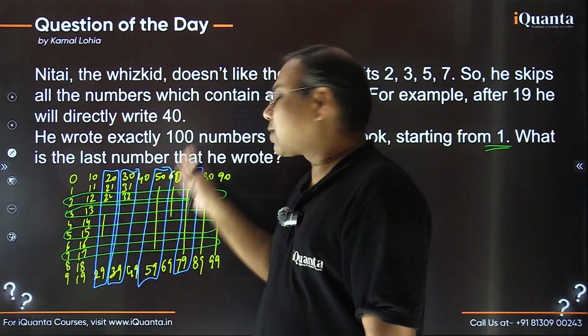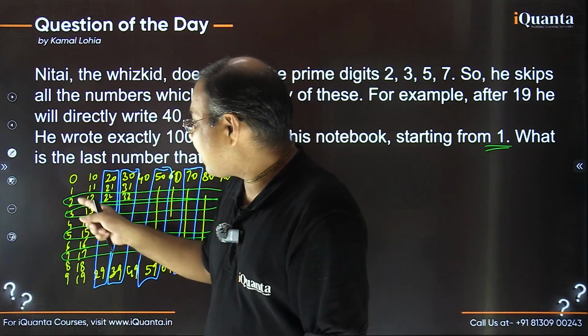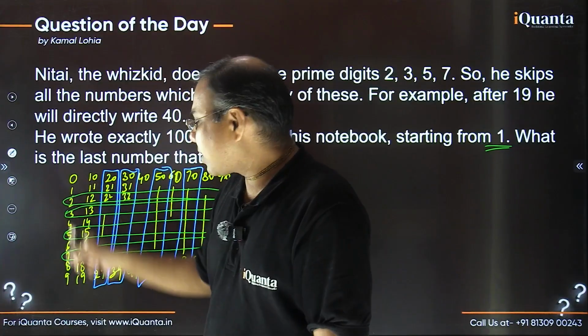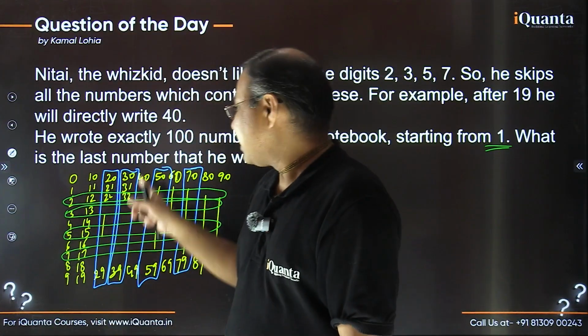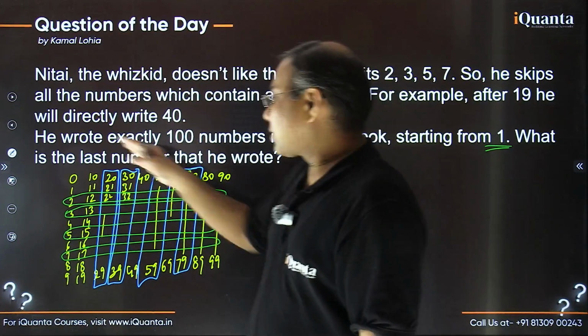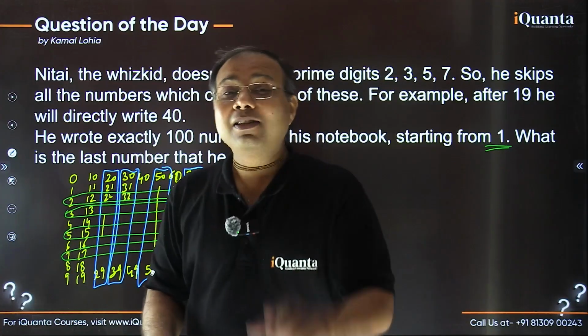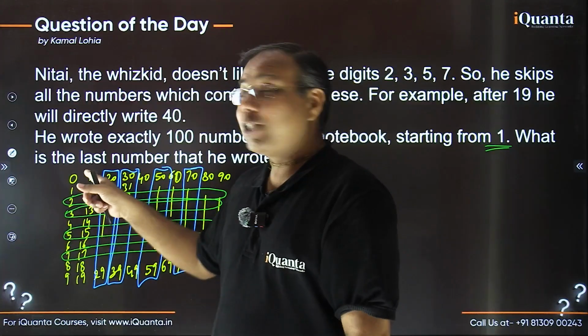So the remaining 6 columns, in each of the 6 columns, I have left 1, 2, 3, 4 numbers. So 6 numbers are remaining, right? 6 numbers, 6 numbers, 6 numbers, 6 numbers. So 6 times 6, how many numbers are there? 36, right? And remember that 0 is also to be omitted.